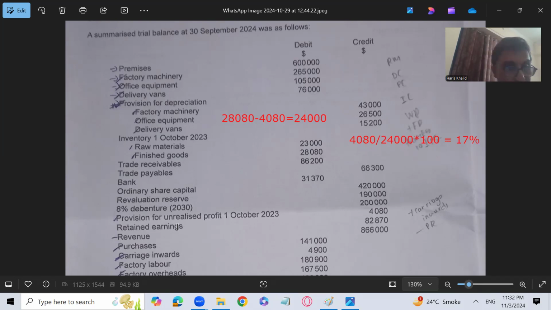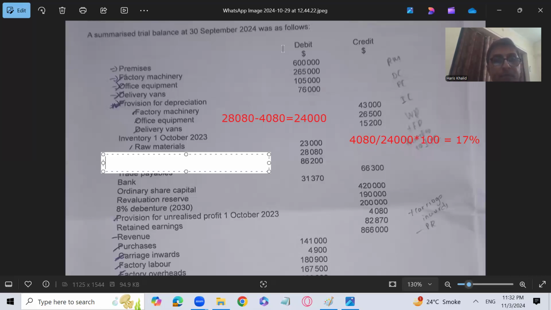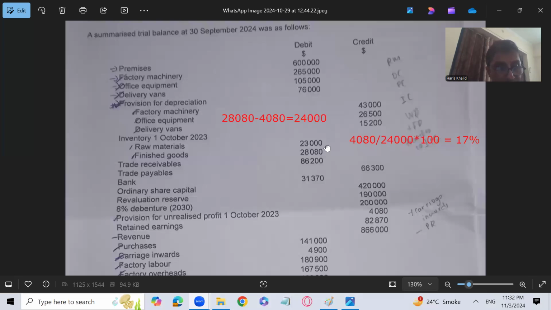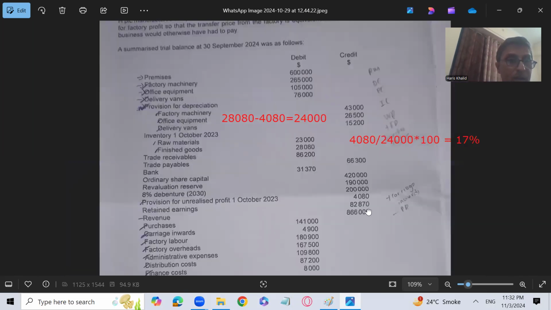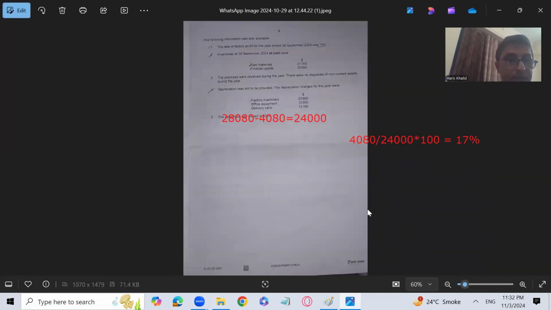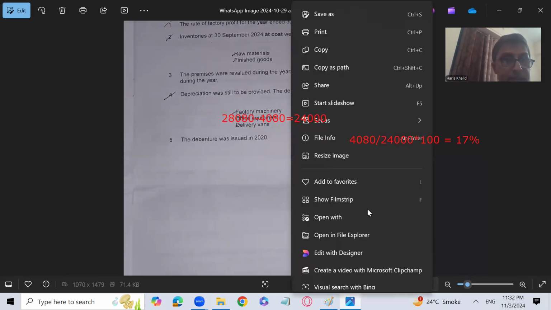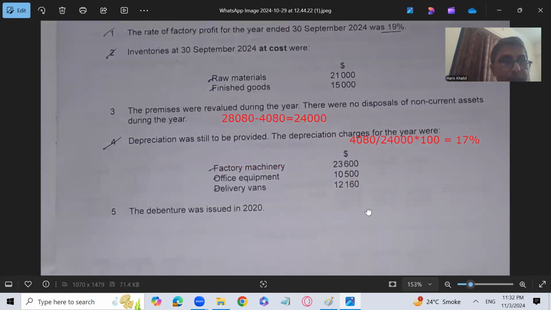Let's move forward. Retained earnings 82,870, revenue, purchases, carriage inward, factory labor is given, and factory overheads, admin expenses and distribution costs. Finance cost is given as 8,000 rather than 16,000. We'll discuss it in the later part of the question. Now let's see the other part of the question. Here it is. Let me make it a little clearer for you.